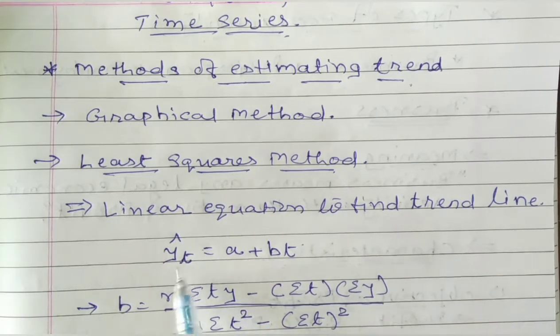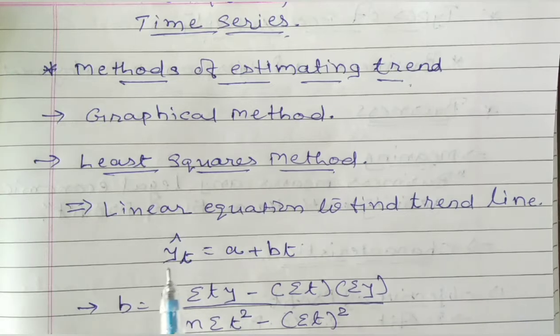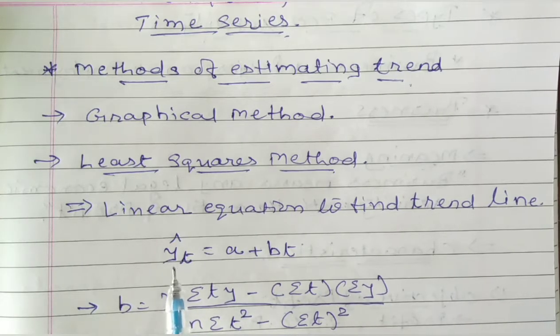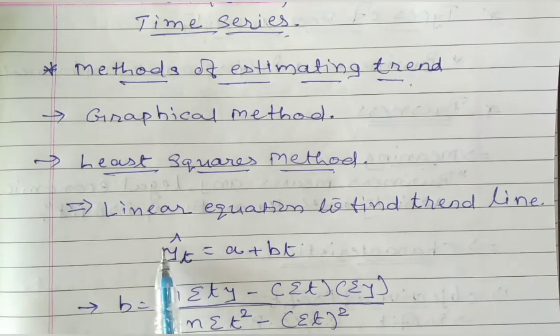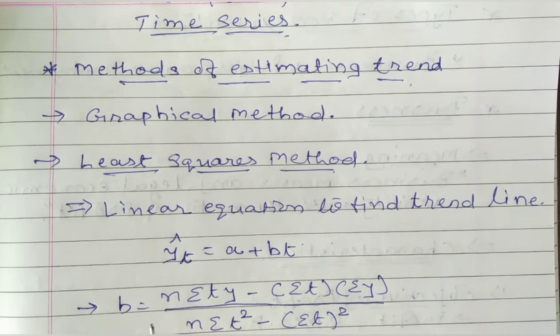That means the equation of the trend line is denoted to estimate the variable y. Just one variable would be there, and you are supposed to find out what would be the changes as per the specific time duration. It may be on a monthly basis, a daily basis, or a yearly basis.